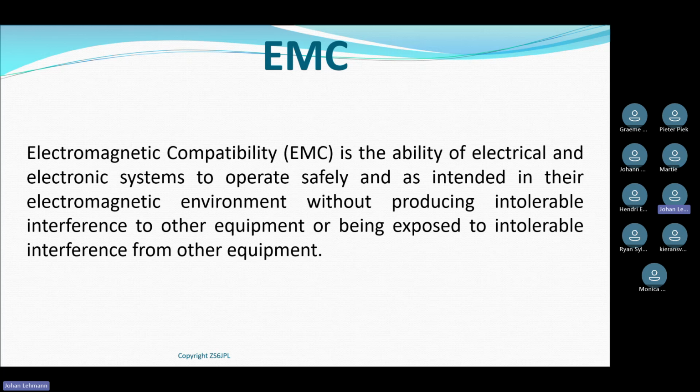EMC is the ability of electrical and electronic systems to operate safely as intended in their electromagnetic environment without producing intolerable interference to other equipment or being exposed to intolerable interference from other equipment.